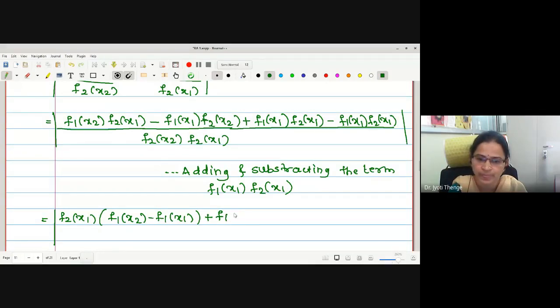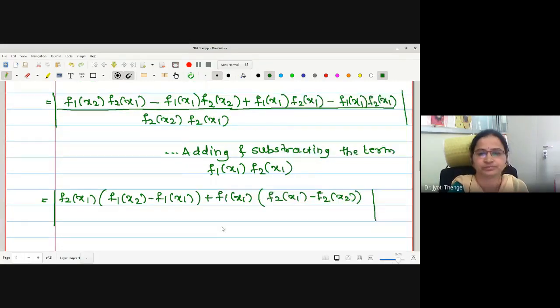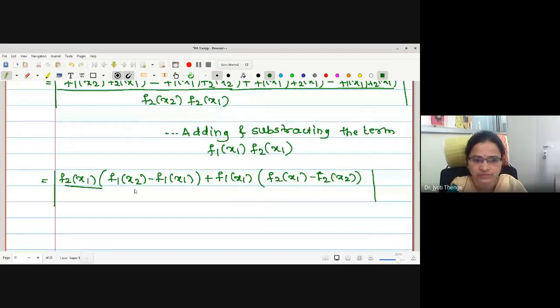In the bracket we are left with f2 x1 minus f2 x2. See, f2 is being separated, right? I will write the denominator. What is the denominator? f2 x2 minus f2 x1.